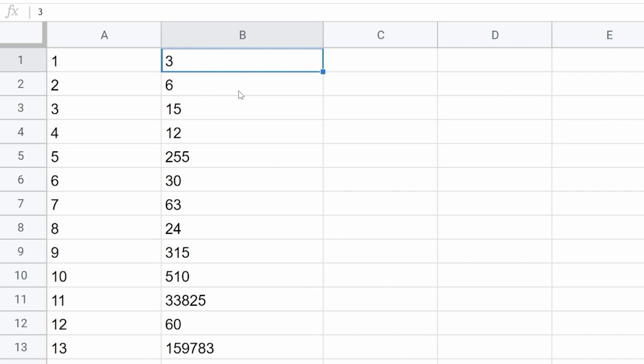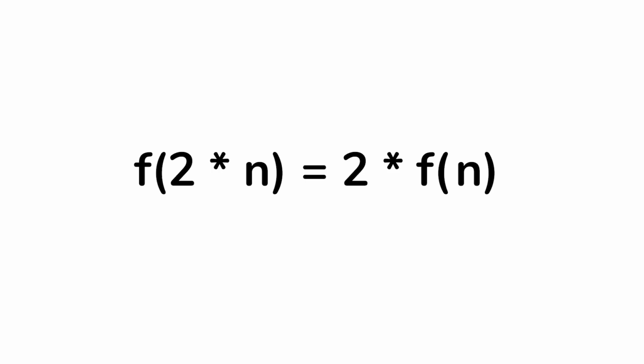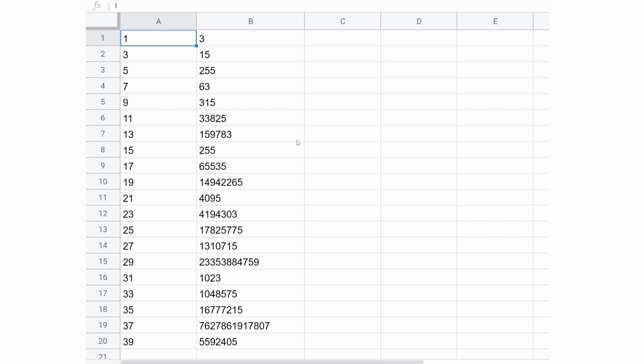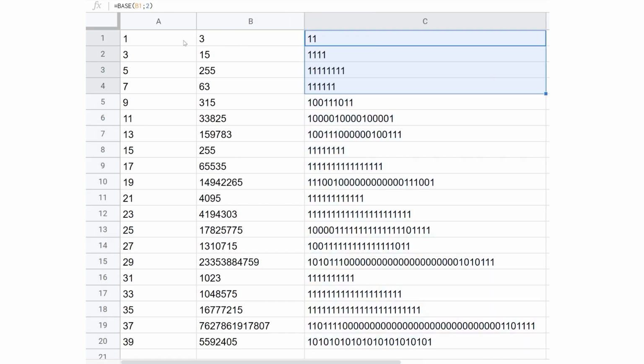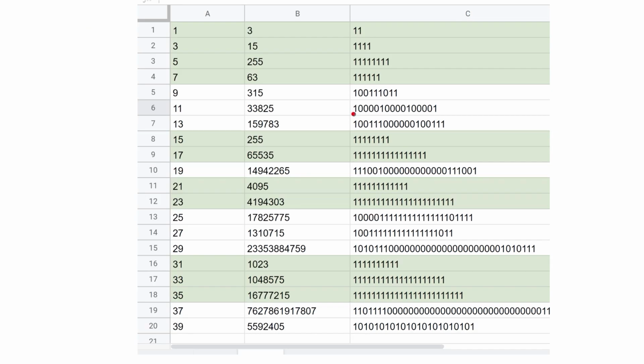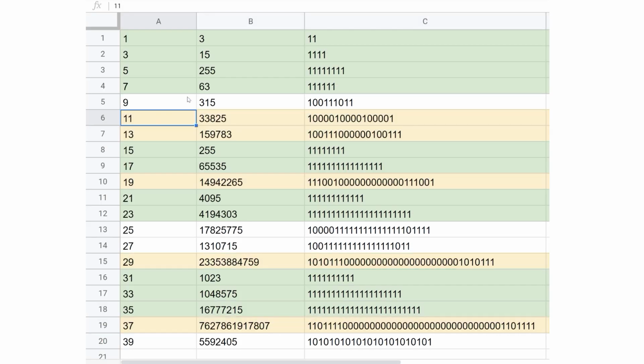And if it's true, we should compute only the odd numbers, because even numbers are the same, just 2 times bigger. So let's just get rid of all even numbers. And now a huge portion of those numbers are just powers of 4 minus 1. So for many of those numbers we get just ones if we convert them into binary. Let's mark those numbers in green. Also some numbers have a string of ones and zeros, followed by zeros, and then the same string of ones and zeros as before. Here we can see the same pattern. And also here, I marked such numbers in yellow.